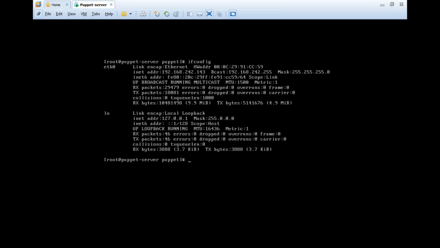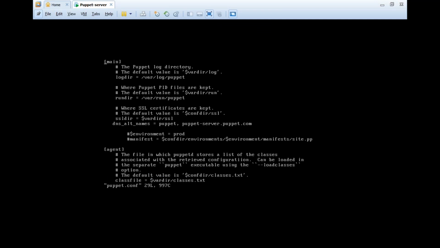Now, within the puppet home directory, what was the config file of puppet? Vi puppet.config. So add this line. What is this line actually? Here I'm defining puppet server, this is the host name. So if you mention this as the host name, that works as our puppet server machine.